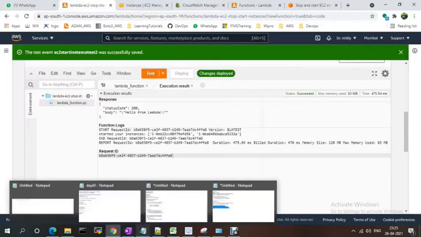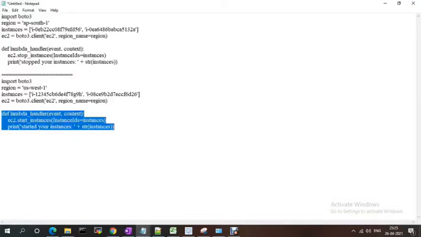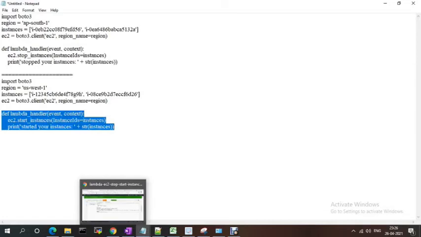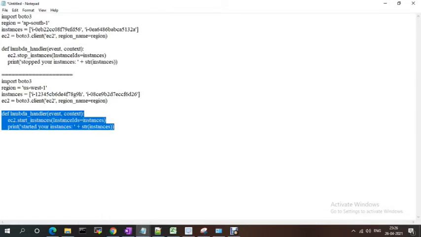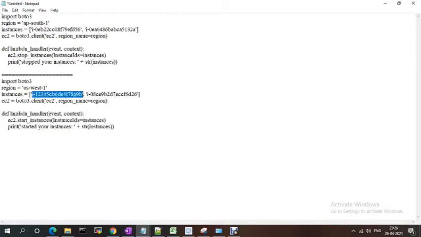So now we have hard coded these values, right? We can write the stop. Suppose if we have one or two servers, we can directly hard code the values. But suppose I have 20-30 servers, dev I have 10 servers, QA I have 20 servers. That time I can use the environment and tags, so we can start and stop the services.